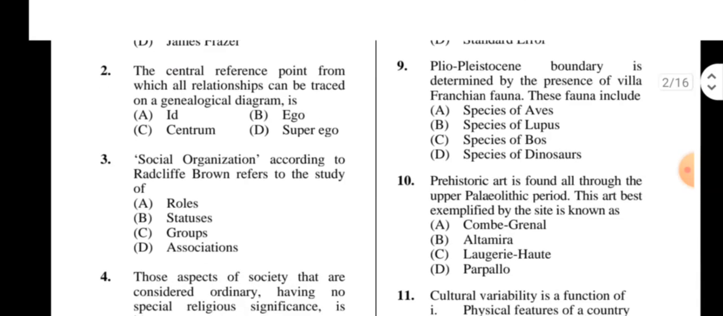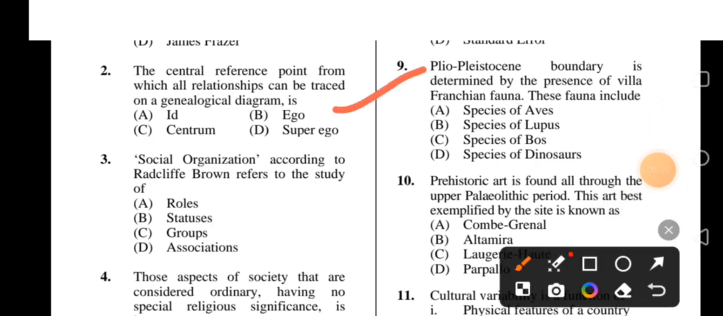Next, the central reference point from which all relationships can be traced on a genealogical diagram is, 4 options: id, centrum, ego, superego, and the right option is ego. B is the correct option. And who gave the concept of genealogy? W.H.R. Rivers. Okay.